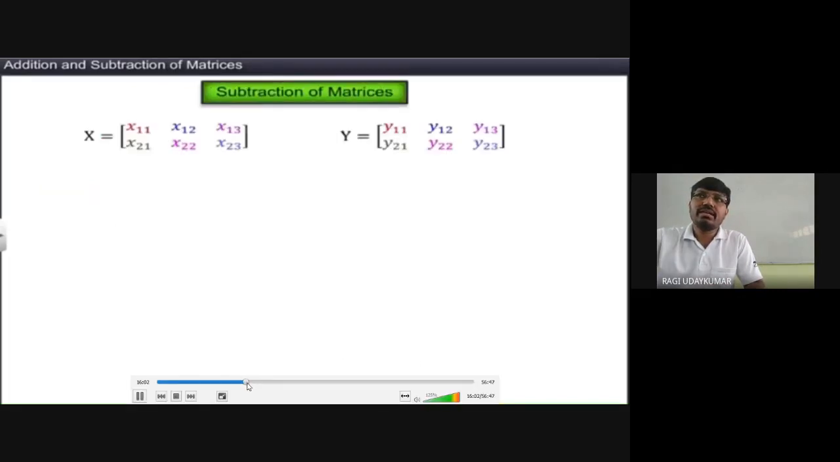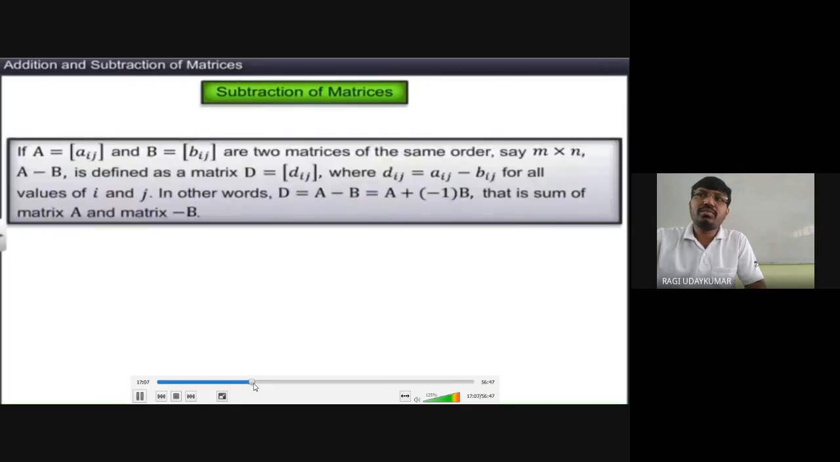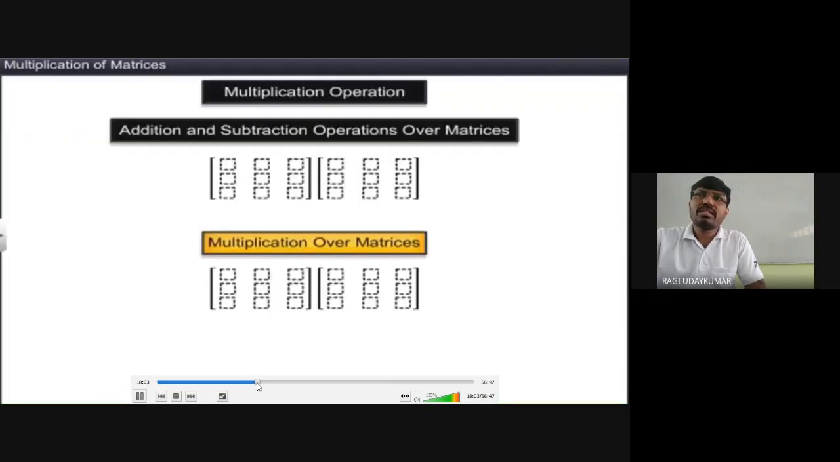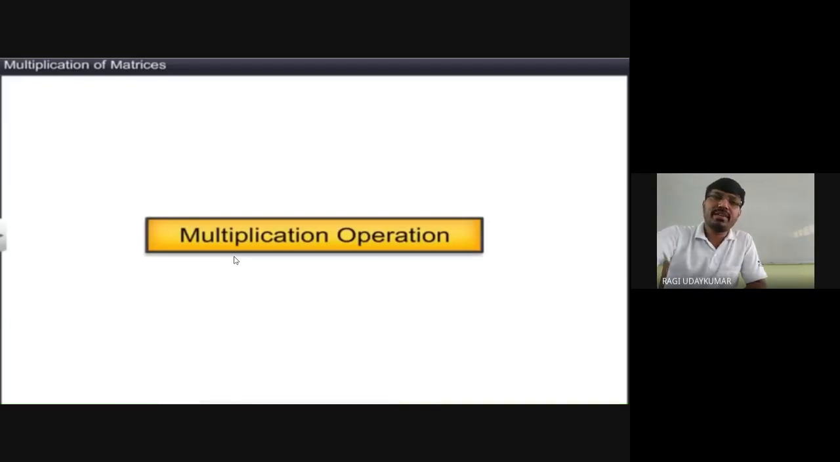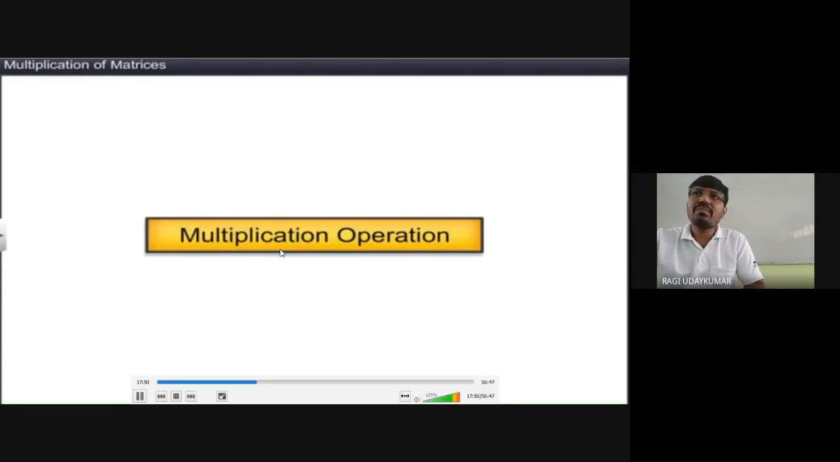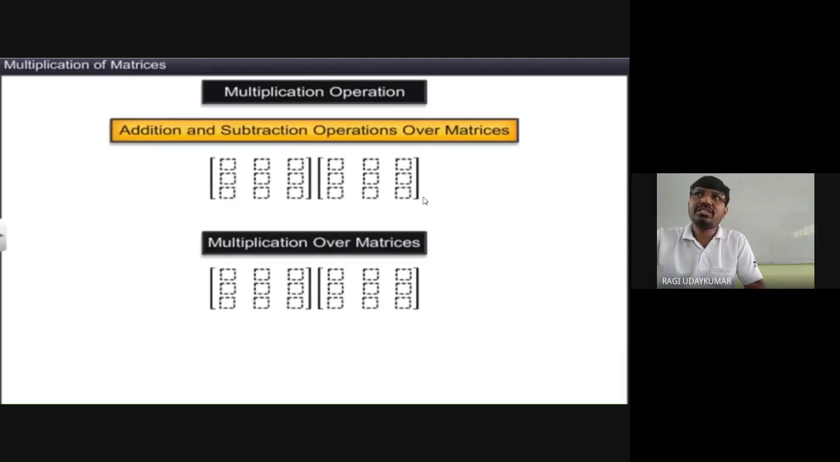Very simple here. In the same way, subtraction of matrices: corresponding elements are to be subtracted. And whenever you see multiplication of the matrices, this is a very important topic, and everyone please try to concentrate on the multiplication of matrices. So what is multiplication? How do we multiply two matrices? Addition and subtraction operations over matrices, corresponding elements only we will add.